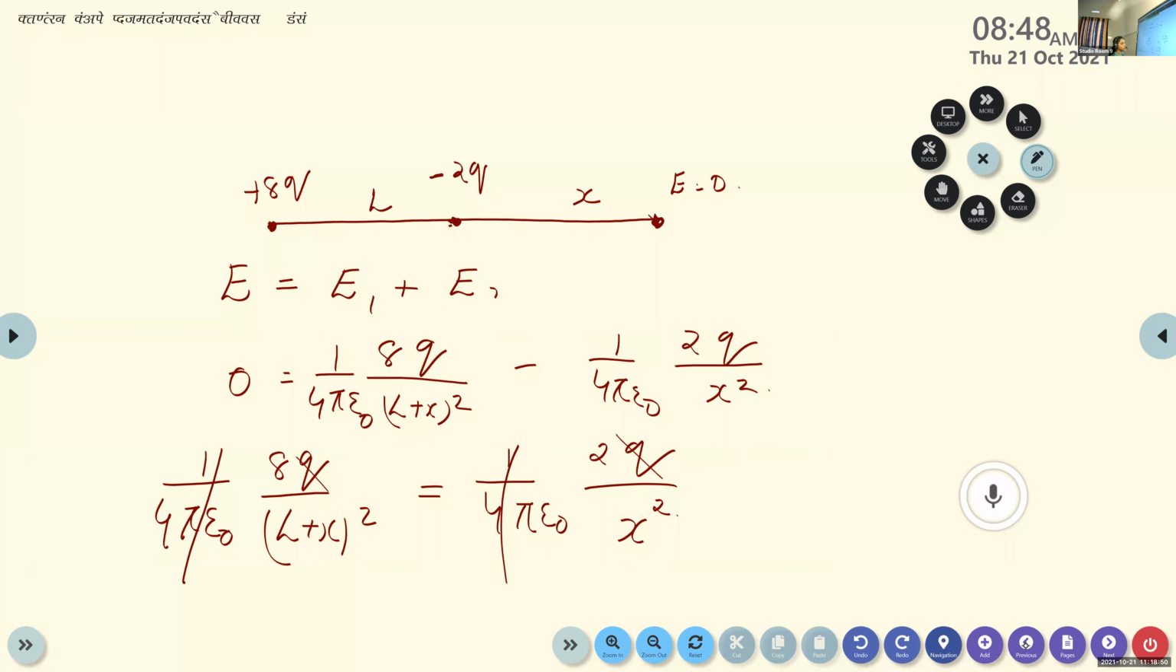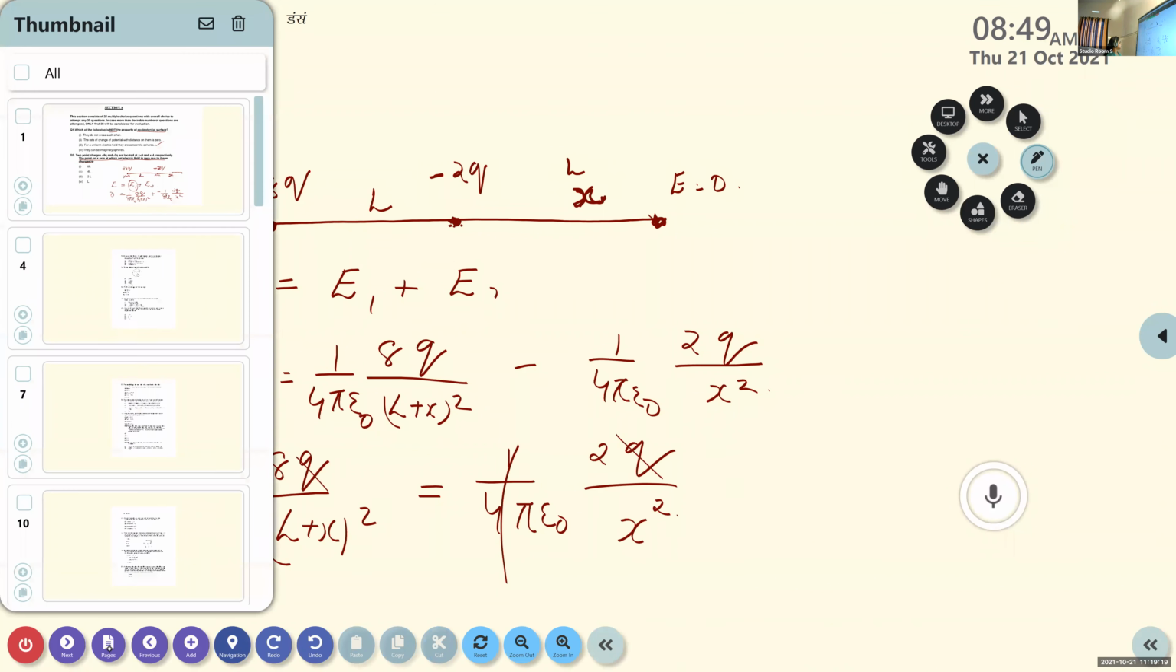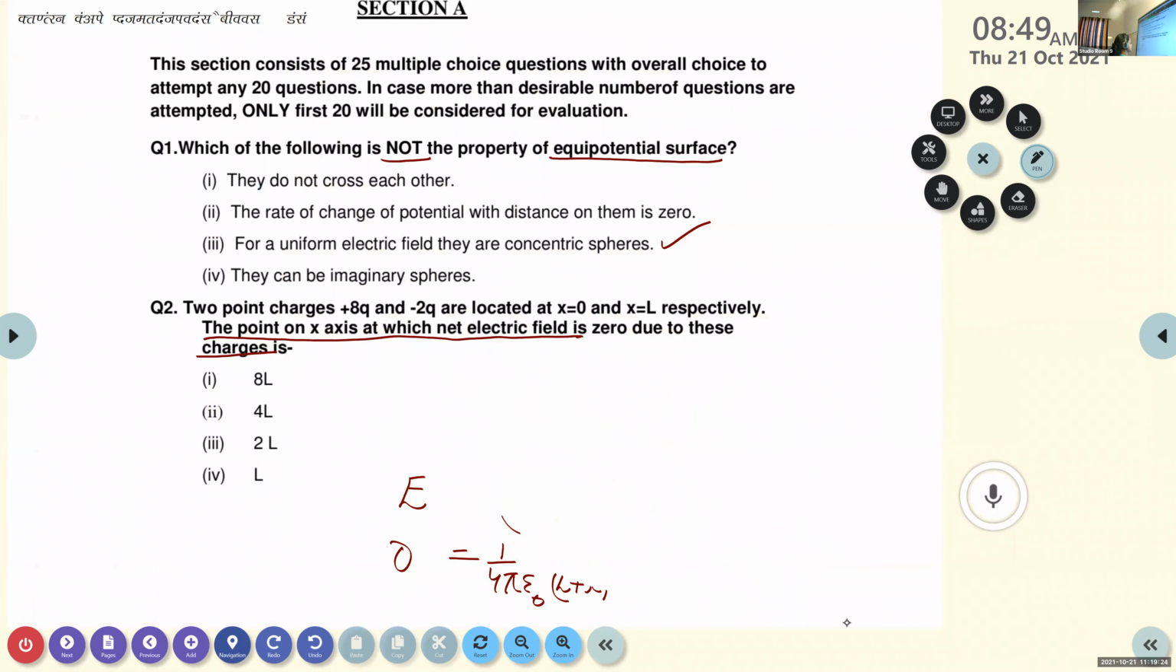So here we are applying the superposition principle. E is equal to E1 plus E2. The distance between these two charges is given as L, and due to the presence of these two point charges, it creates another electric field here, and this distance is taken as x. Using the superposition principle and by applying Coulomb's law, we find this distance x is also equal to L. So L plus L is equal to 2L. So the correct answer is option C, 2L.